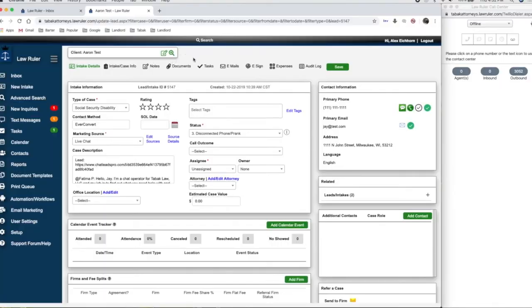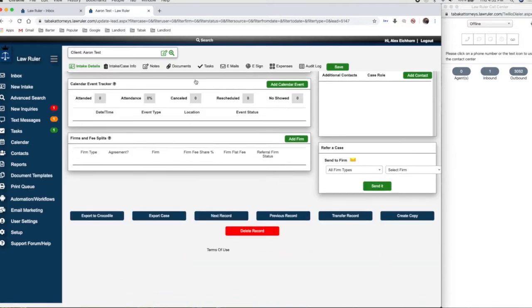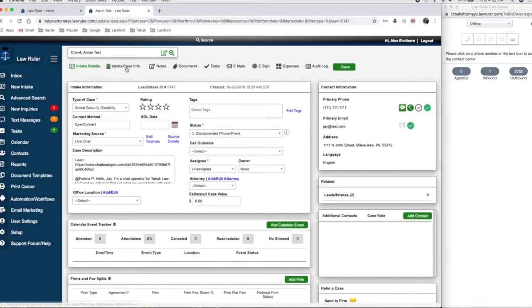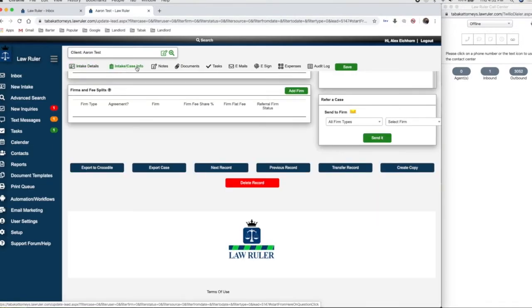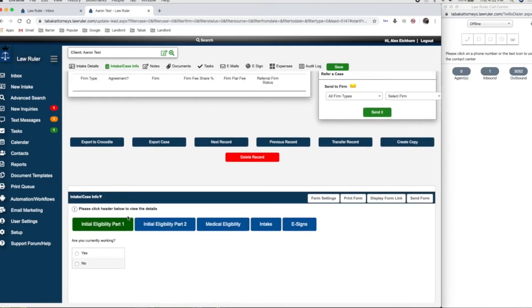For the purposes of this tutorial, we're going to be walking through an average intake, and I'm going to be talking about why each question is important and the reasons for asking each question. So to begin, we go to the intake case info tab. The first question is, are you currently working? The reason that we're asking this is evident.